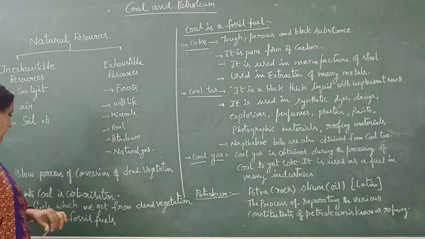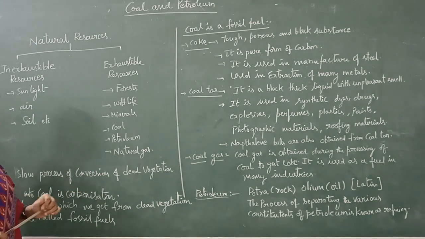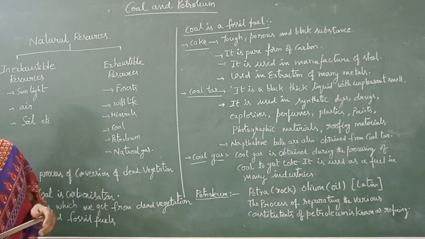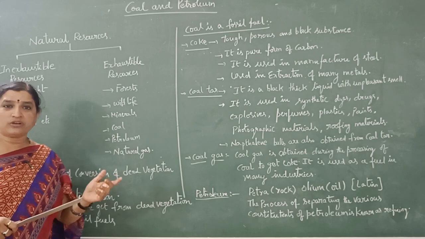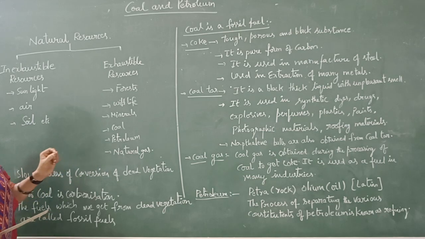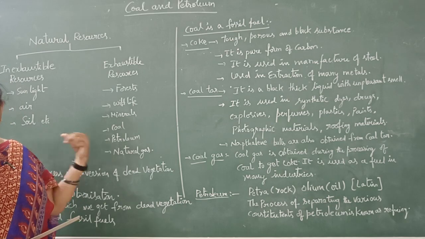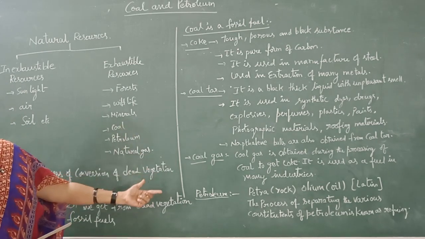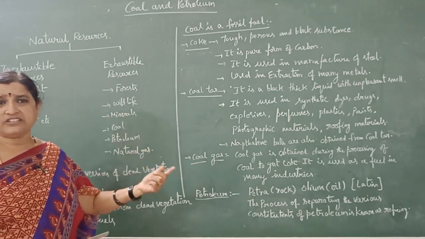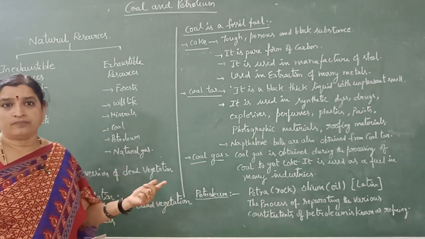these resources. Okay, the slow process of conversion of dead vegetation into coal is called carbonization. We will get coal from dead vegetation. These dead vegetation have to convert into coal. It will take millions of years. That's why we say that the slow process of conversion of dead vegetation into coal is called carbonization. It is a slow process. It will take millions of years to become coal.